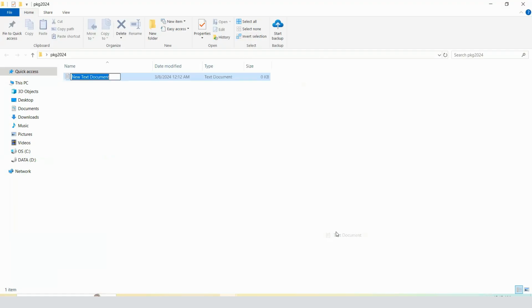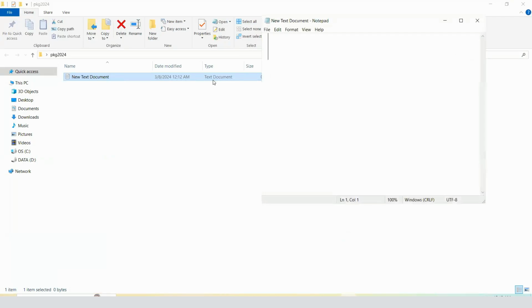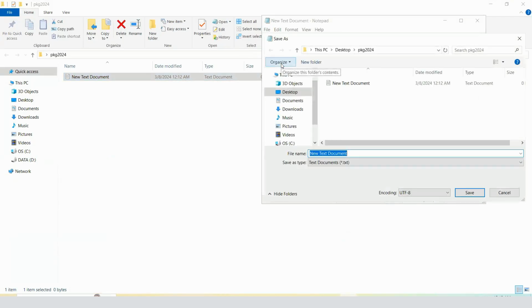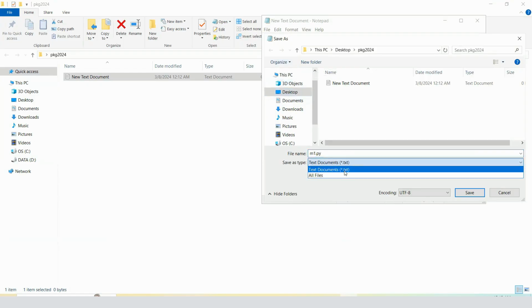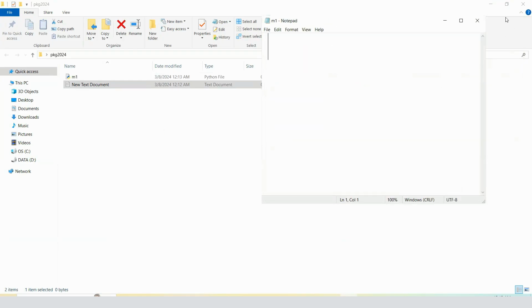I'm going to open a text file and save it as a .py file. Save as in the same location, m1.py. In save as type, you can just choose all files. That's it. My M1 module is ready.